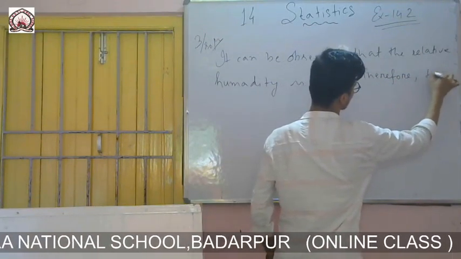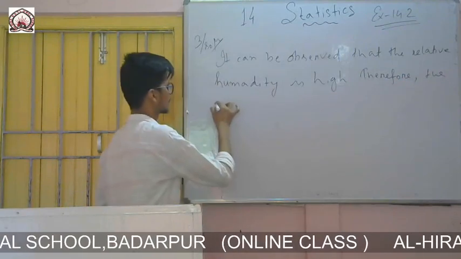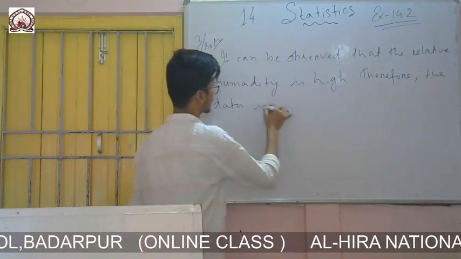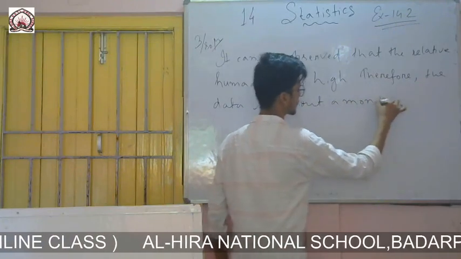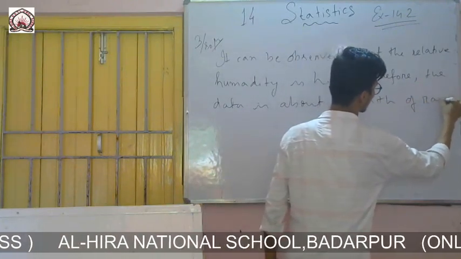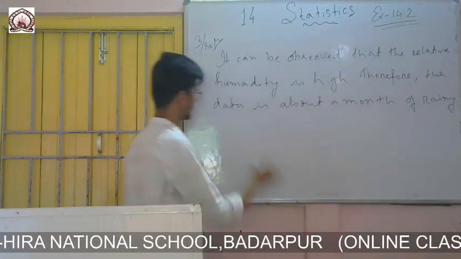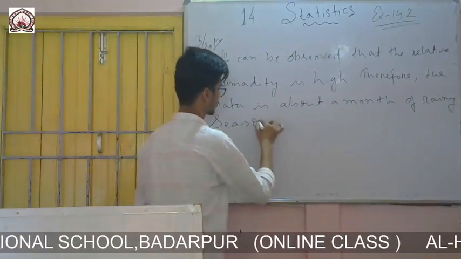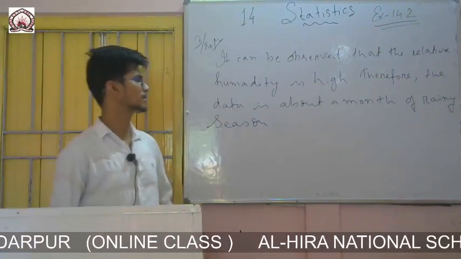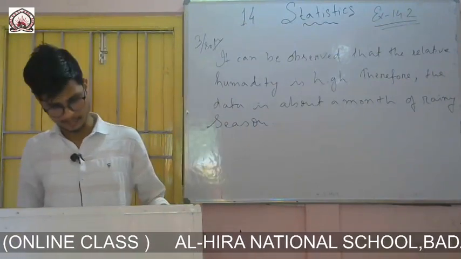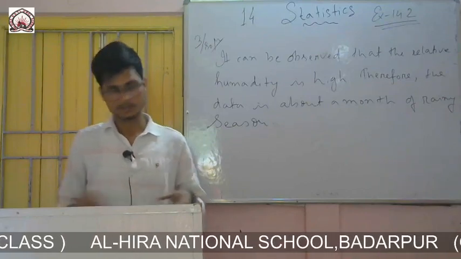Since the relative humidity is high in each case, the data is about a month of rainy season.